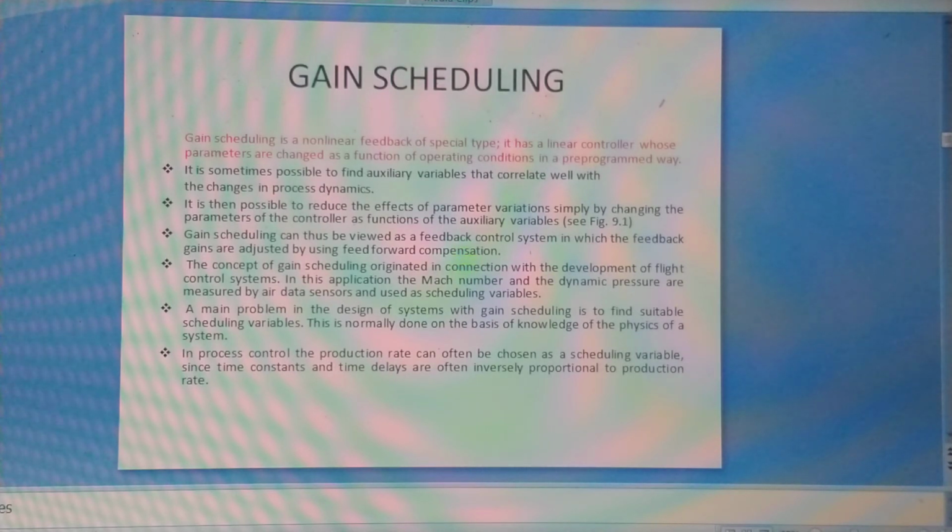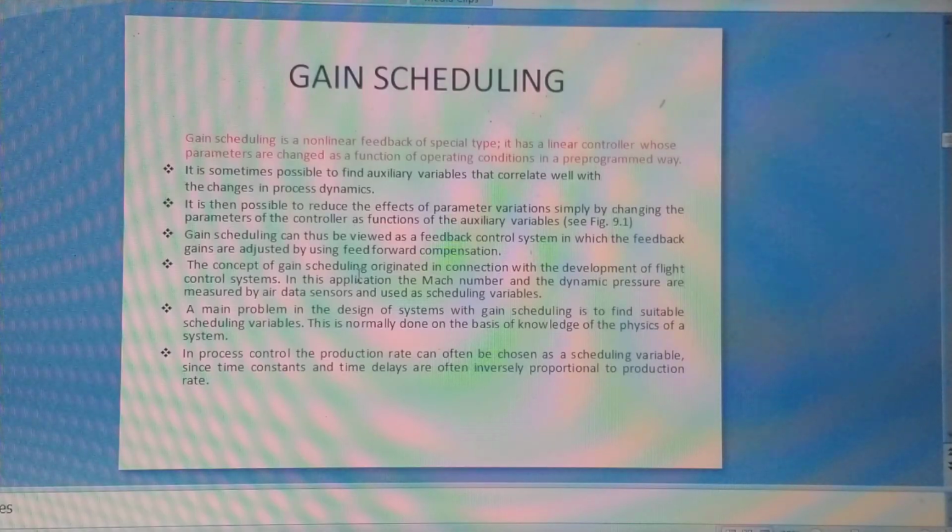Here, one or more observable variables, meaning those variables which are sensed by the sensor of the system, also called scheduling variables, are used to determine what operating region the system is currently in and to enable the appropriate linear controller which works satisfactorily in that operating condition.